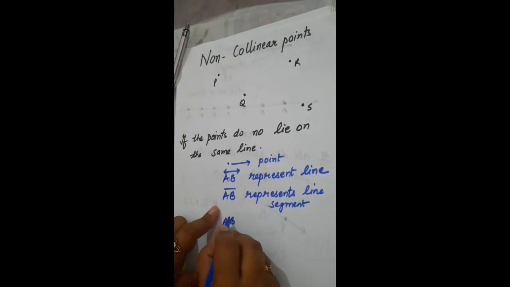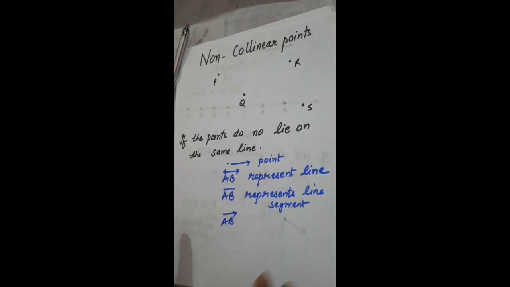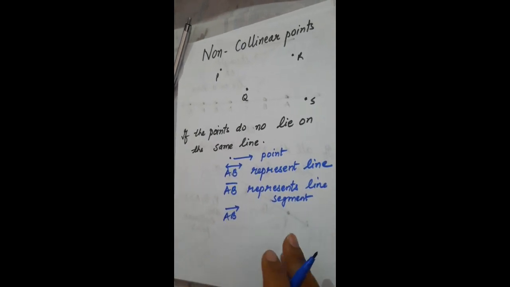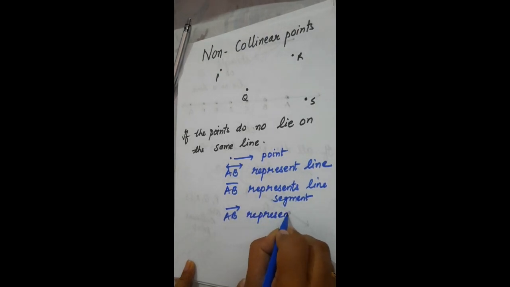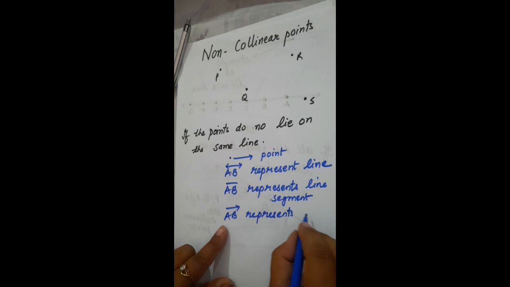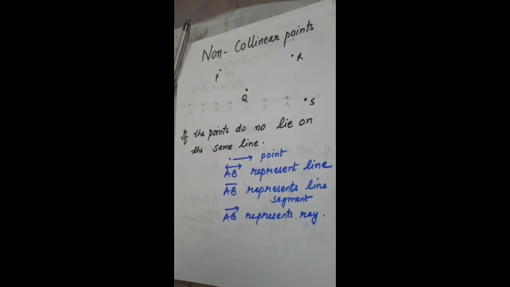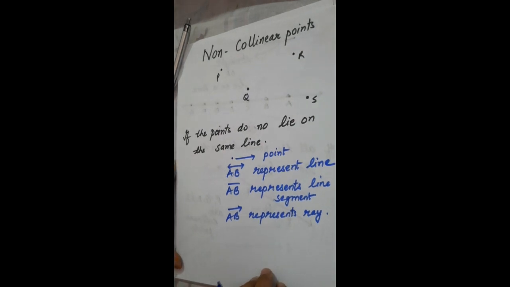If I write like this, a ray, like a sun ray, has one starting point. This is the reason we say sun rays, because when they emit rays, it has one starting point and the other extends indefinitely in one direction. Then we have intersecting lines.